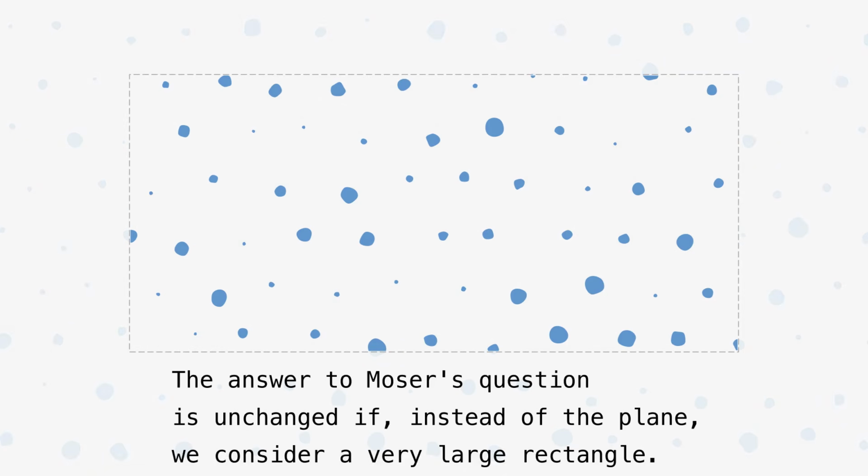The plane is infinite, so it's not even clear that the density of a subset of the plane is a meaningful concept. The question can be made precise with a bit of measure theory. But for the purposes of this video, let's just sidestep the issue. Imagine that the question is asked about a very, very large piece of white paper, so large that the areas near its boundary have a negligible effect on the densities we consider. With the right definitions, it's not hard to prove that this does not fundamentally change the question.